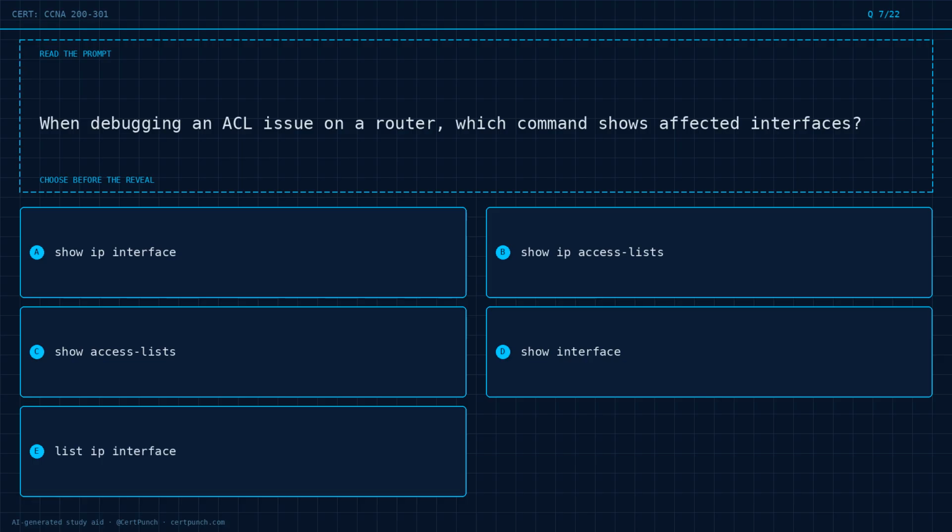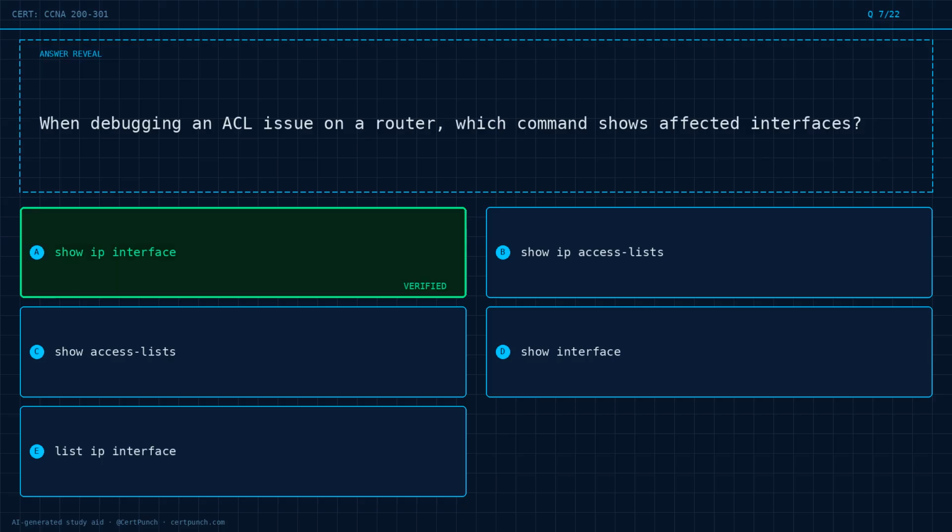Question 7 of 22. When debugging an ACL issue on a router, which command shows affected interfaces? Option A, show ip interface. Option B, show ip access-lists. Option C, show access-lists. Option D, show interface. Option E, list ip interface. Choose the best answer before the reveal. Commit to it now.